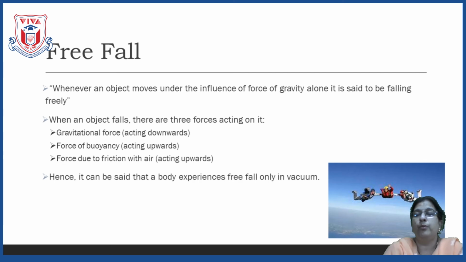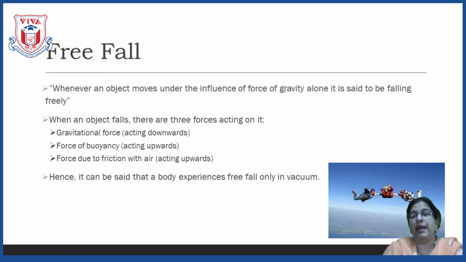But the paper ball has very little mass, and that is why the frictional force and the buoyant force acting on it oppose the fall, and it comes down a little more slowly and falls on the ground after the stone. This is one of the activities.